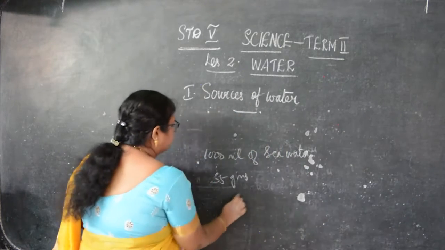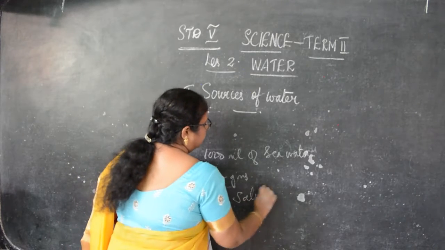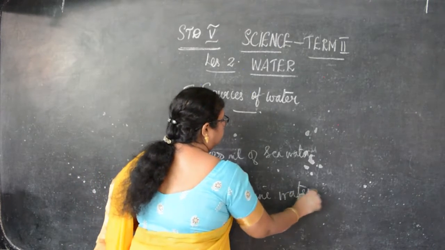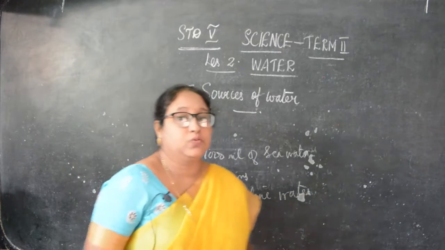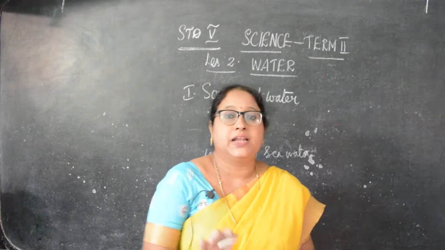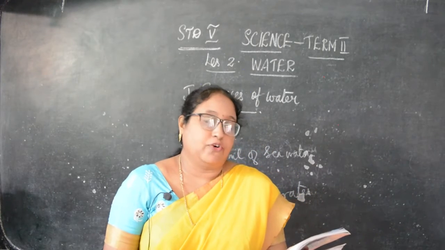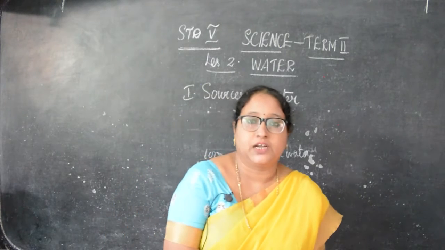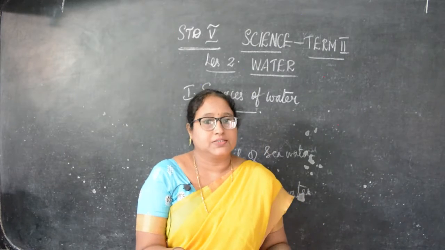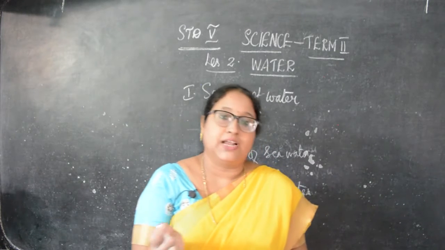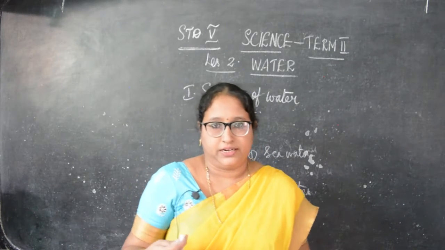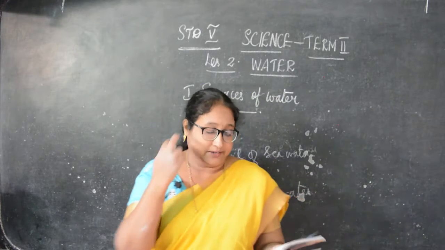It has more amount of salt, so it is called saline water. So why do we call it saline water? There is a lot of salt in the water, that water is called saline water, so sea water is a saline water. So it is not suitable for irrigation. Irrigation means we use it for crops, for farming. It is not suitable for drinking also. We cannot drink it, only fresh water we can drink.